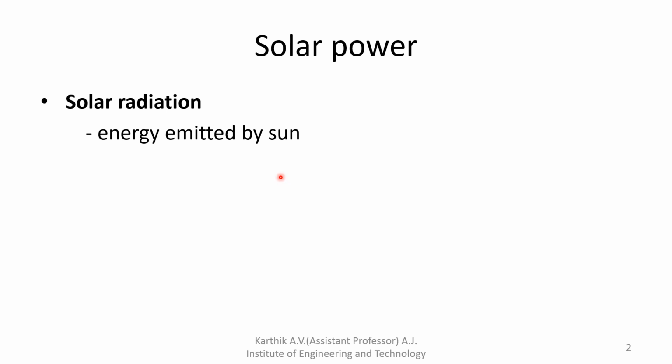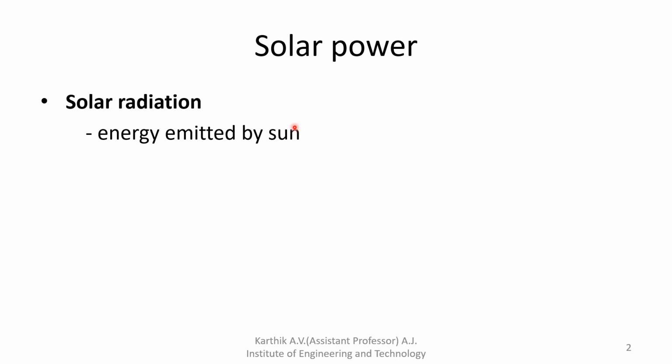Okay, so the energy from the sun's radiation is converted into electricity either directly using photovoltaic. Photovoltaic is one of the equipment from which you can directly convert the solar radiation into electrical energy, or else indirectly using a concentrating solar power system.